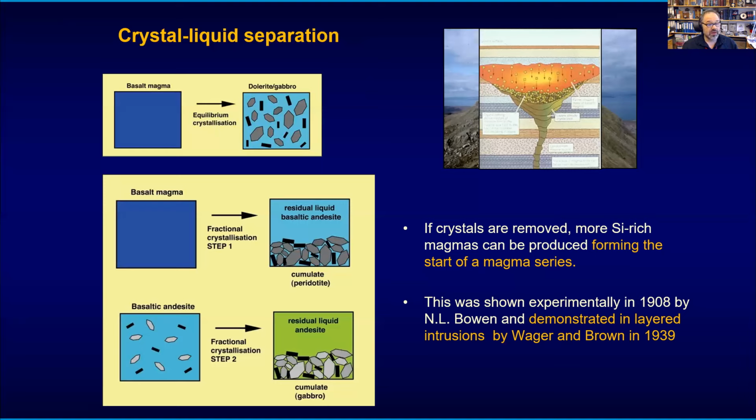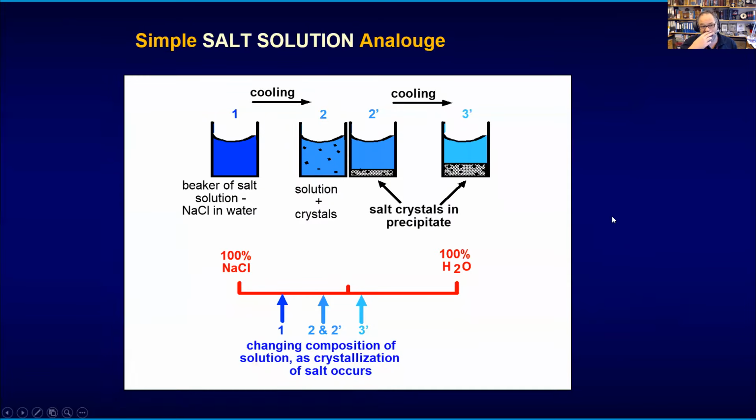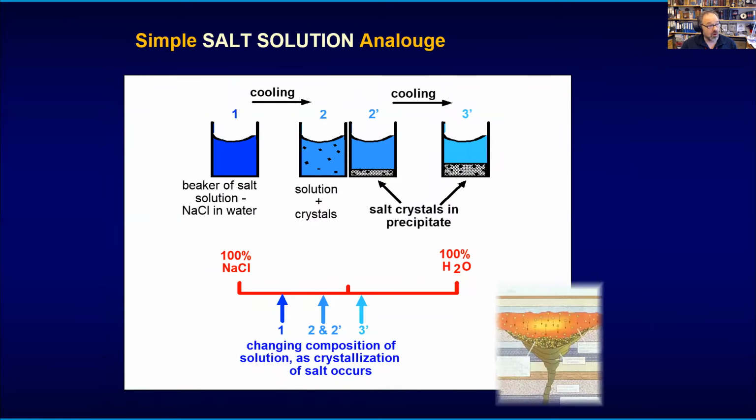So Bowen demonstrated this, and Wager and Brown saw this in the field in layered plutons like the Skaergaard, and later also in other ones like on Rum in Scotland, where I have done a little bit of work, certainly when I was an undergrad, and I'm still having an interest there. So here the concept is that crystals form and they segregate. We now know it's not quite so straightforward. The segregation is a bit more complicated, unfortunately, but here we go. This is the fundamental concept that you can all test at home.